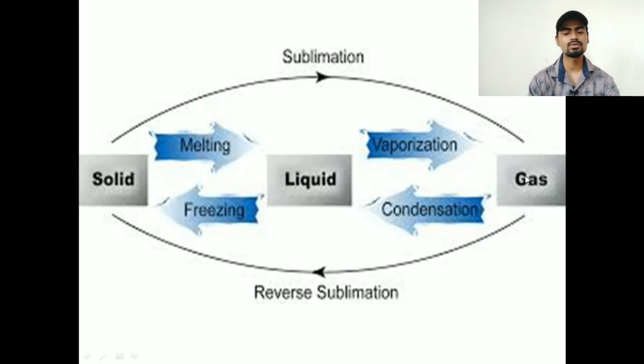When the gas is cooled, it gets converted into liquid, that is condensation. If you cool down the liquid, it gets converted into solid, that is freezing. And directly solid to gas is known as sublimation, while directly from gas to solid is known as reverse sublimation or desublimation.